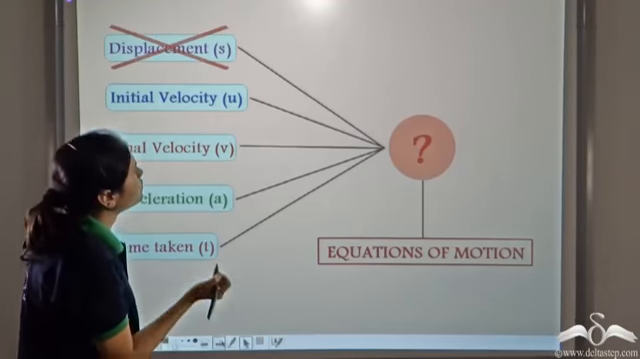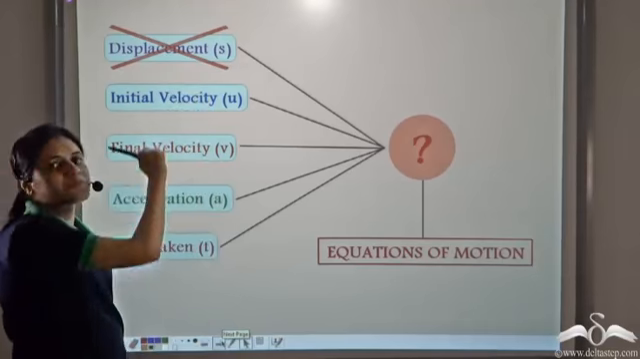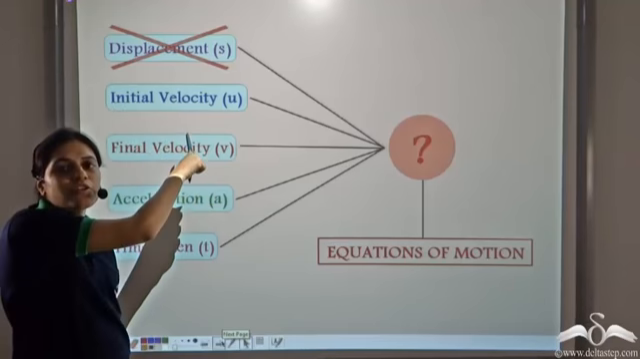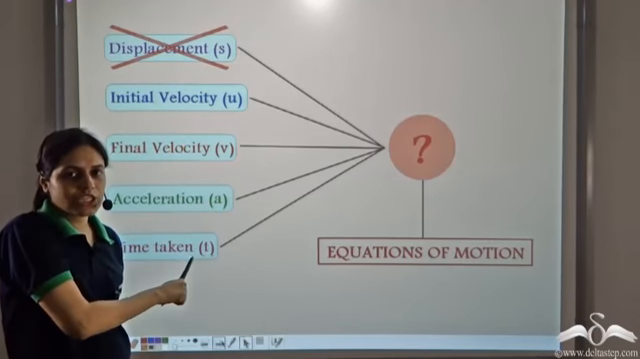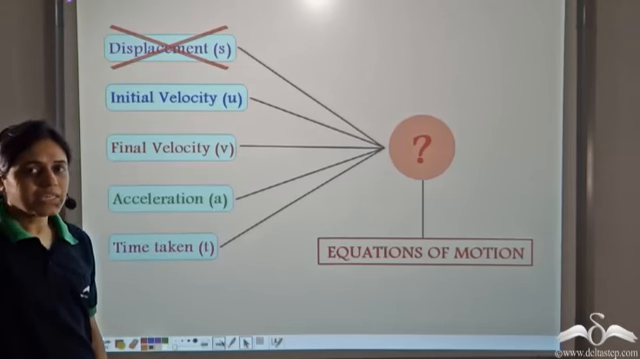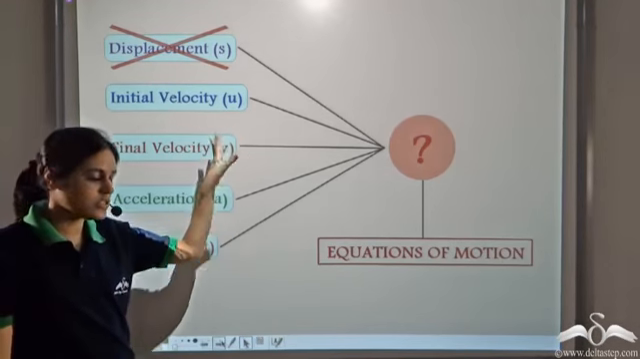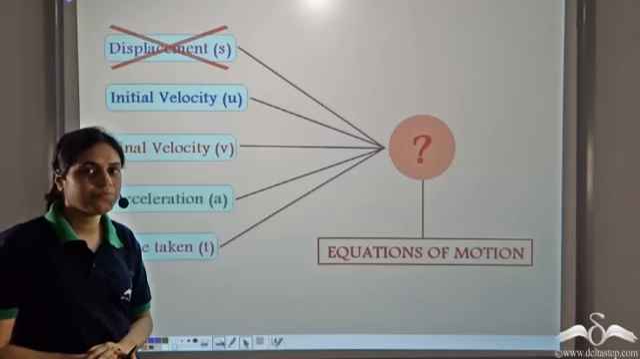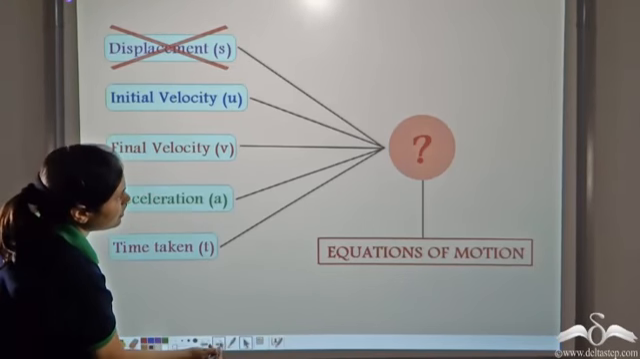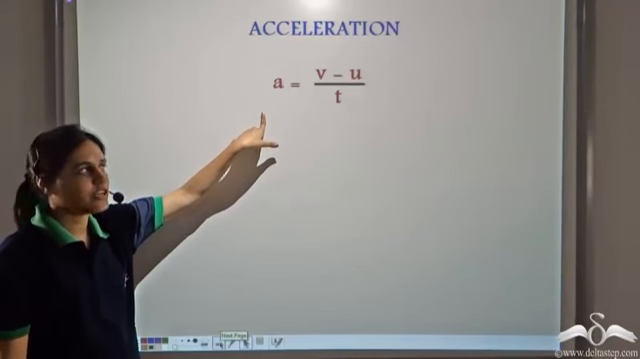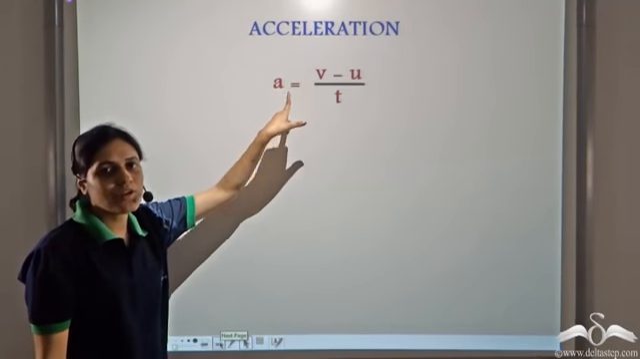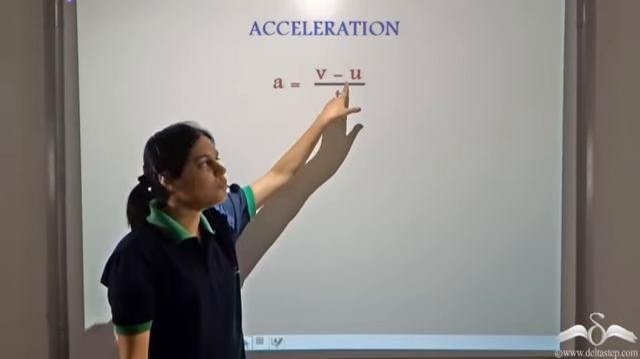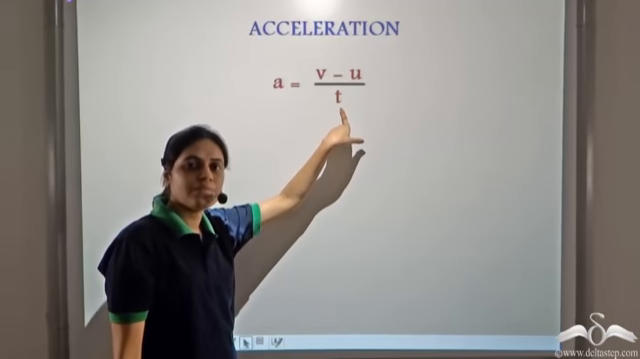For deriving the first equation of motion, let us ignore displacement for the time being. So, let us try to find a relation between initial velocity, final velocity, acceleration, and time taken. When I say these terms, does some formula come to your mind? Yes, this is the formula for acceleration. a is the acceleration, which is equal to final velocity v minus initial velocity u divided by time taken t.